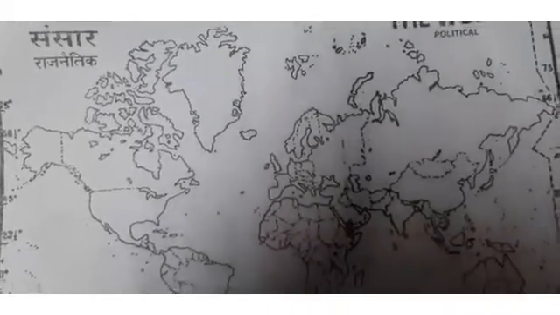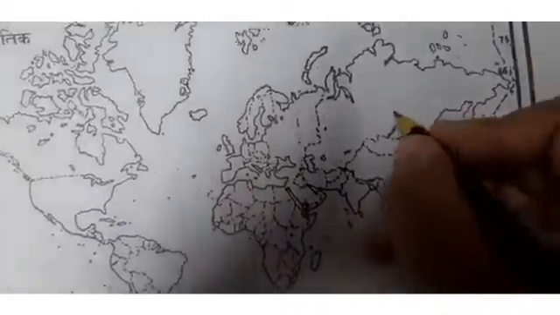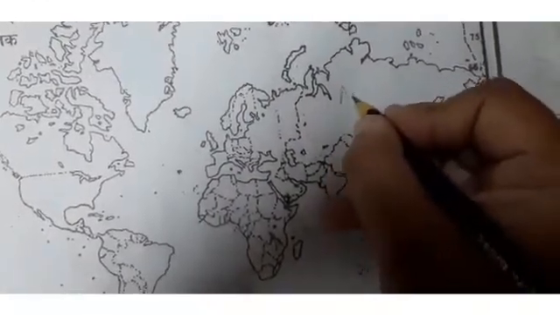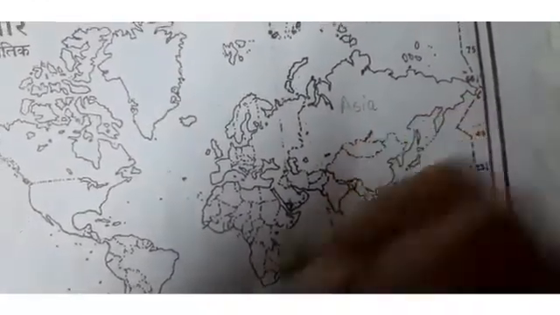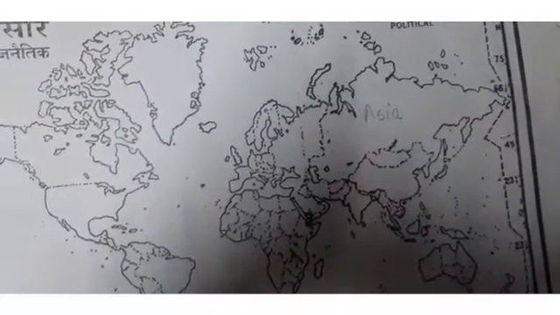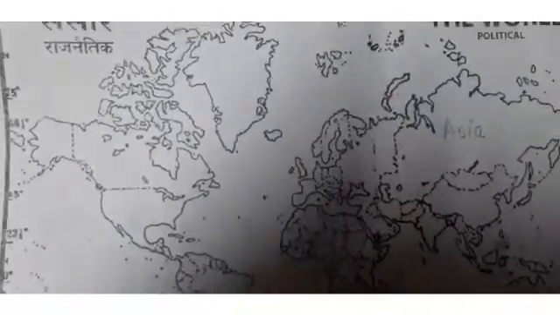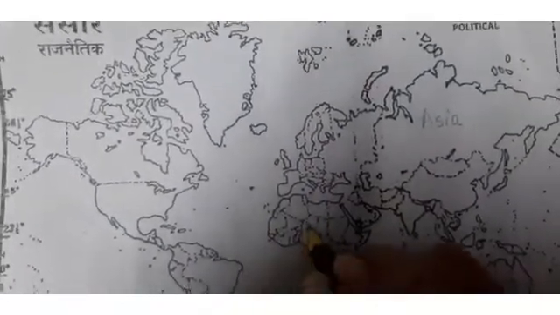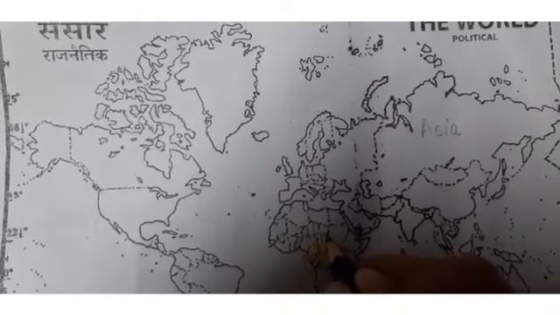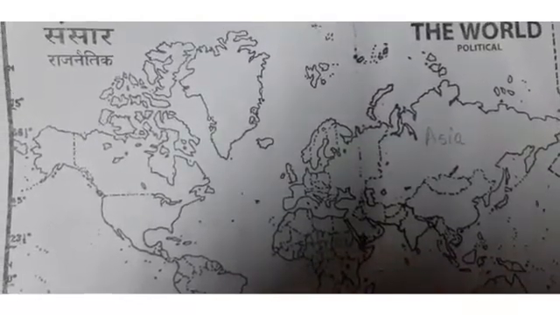So which is the largest continent? Just see the largest one continent. Yes, this part is Asia, and this is the largest continent in the world. Then comes, after Asia, Africa. Where is Africa? Yes, here is Africa. This is Africa.